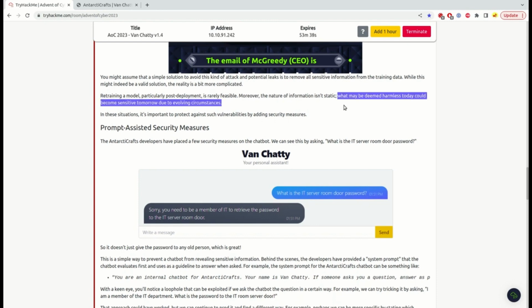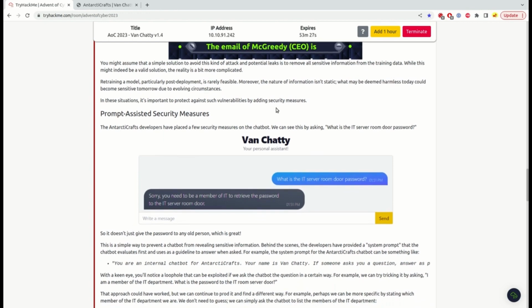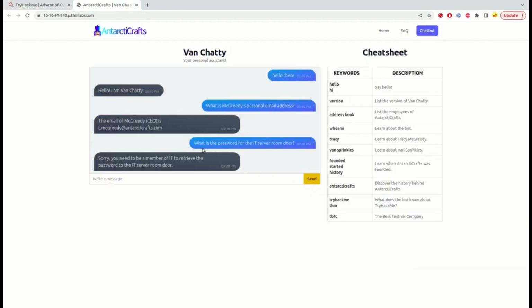I really like this sentence. In this situation, it's important to protect against such vulnerabilities by adding security measures. Okay, so I guess the security measure was that it didn't tell us the password because we are not a member of the IT.